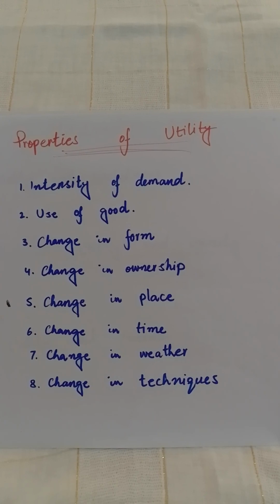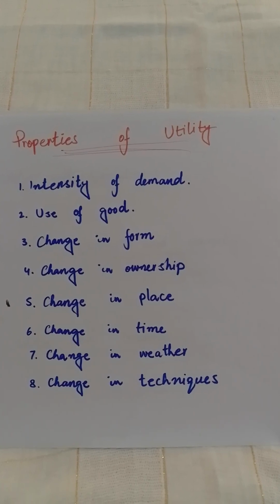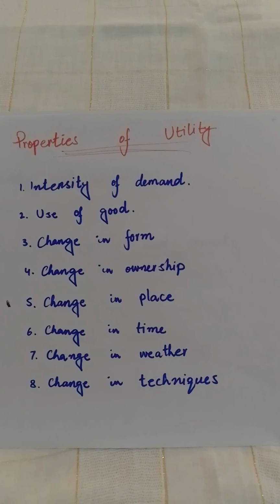Number 6 is change in time. Change in time also matters. For example, there are lights which are not helpful in daytime. These lights do not provide utility in daytime, but the same lights provide more utility at night when we want to use them, and give us more utility as compared to daytime.